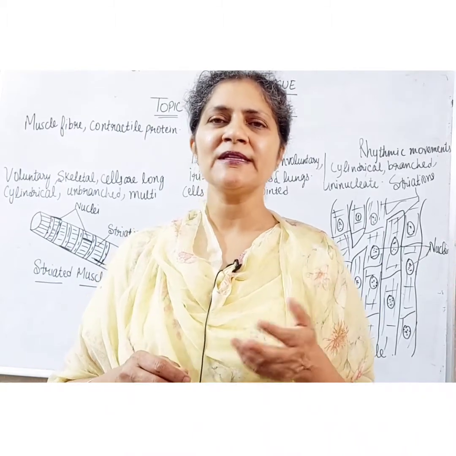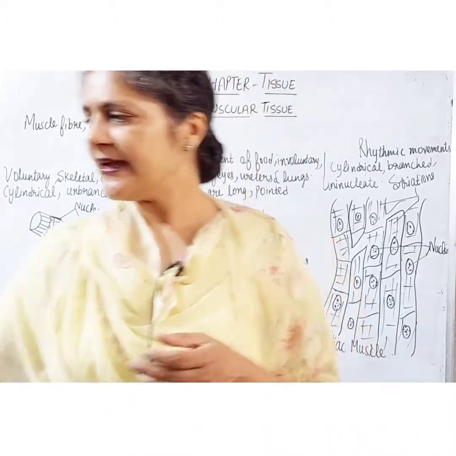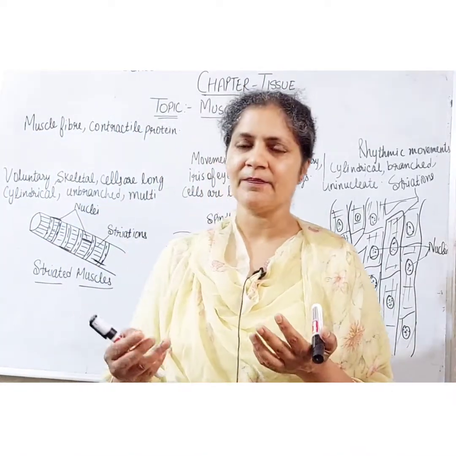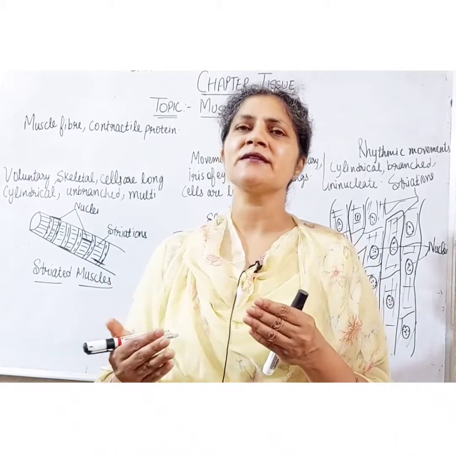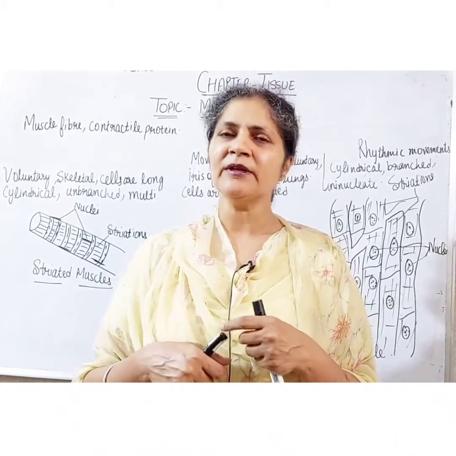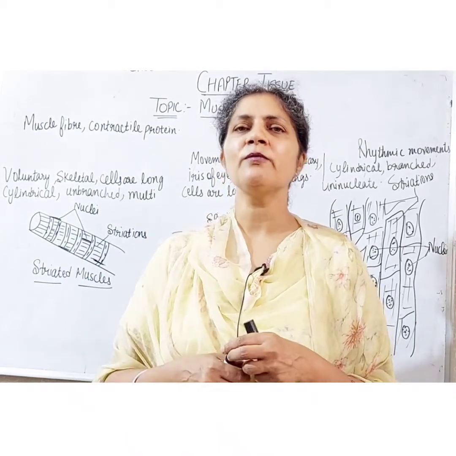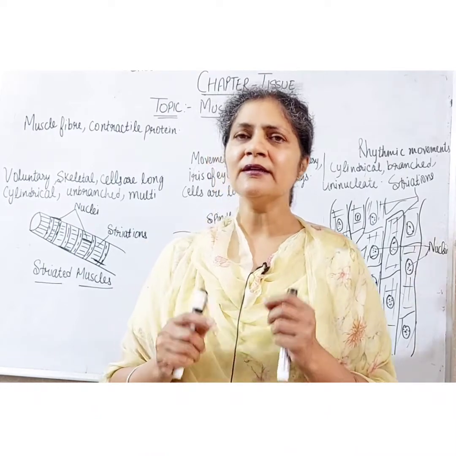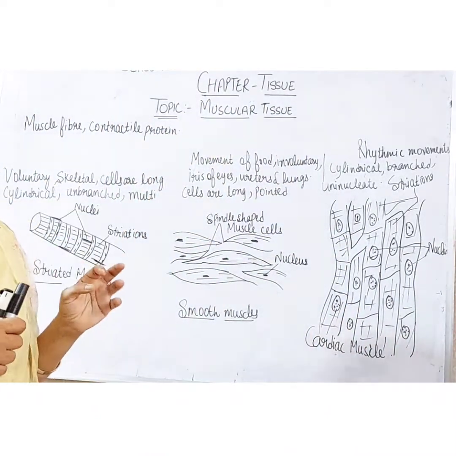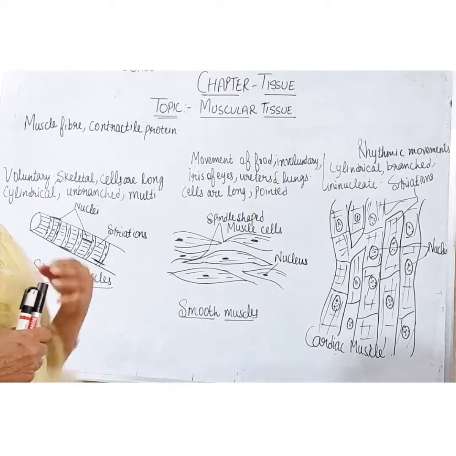Students, in the previous lectures, we were discussing the chapter tissue. As you all know, tissue is made up of a group of cells. We discussed various types of tissues, various plant tissues and various animal tissues. In continuity of that series, today we are going to discuss another type of tissue that is known as the muscular tissue. Right students?